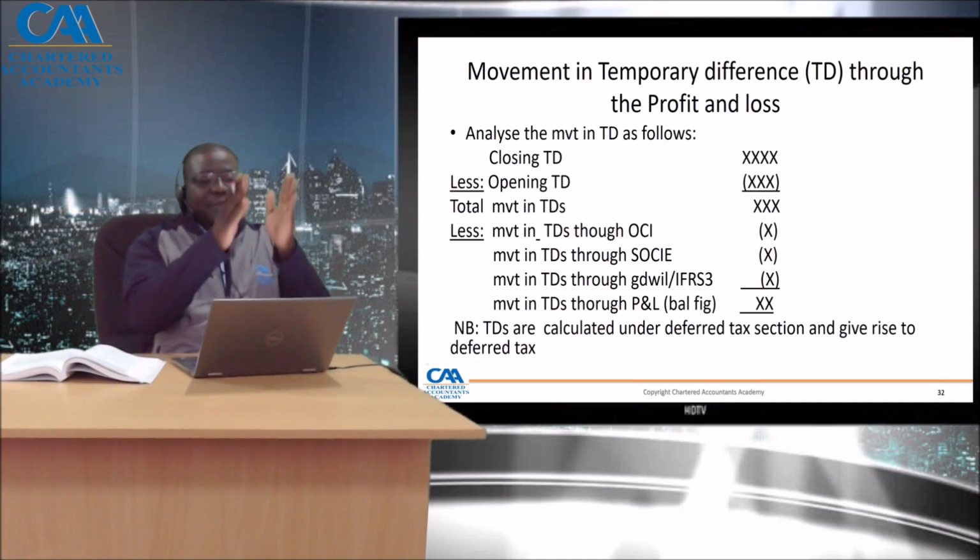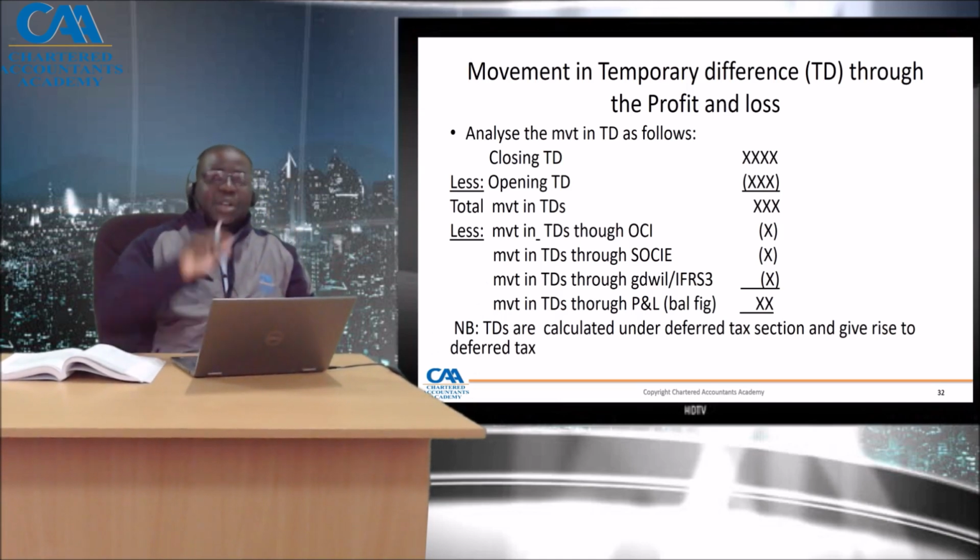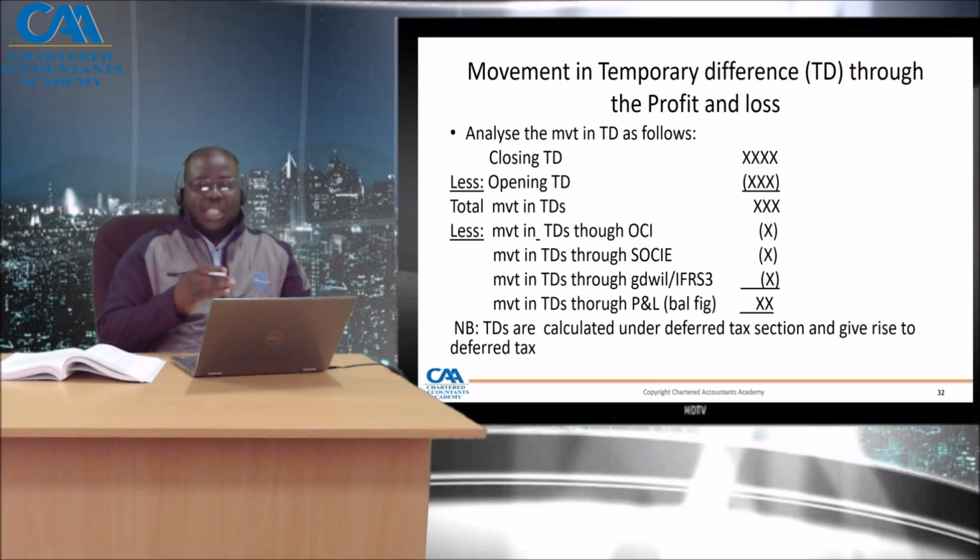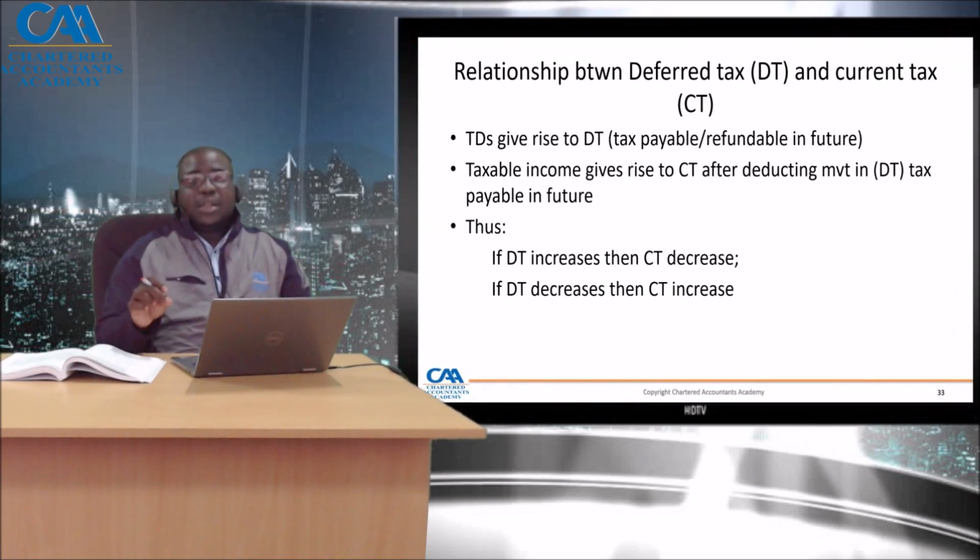In other words, how much of this income will not be taxable now but will be taxable in the future. That calculation comes from the previous slide where we showed the movement in temporary difference that goes through P&L. If you deduct that, you are then left with the current tax, which is payable now.